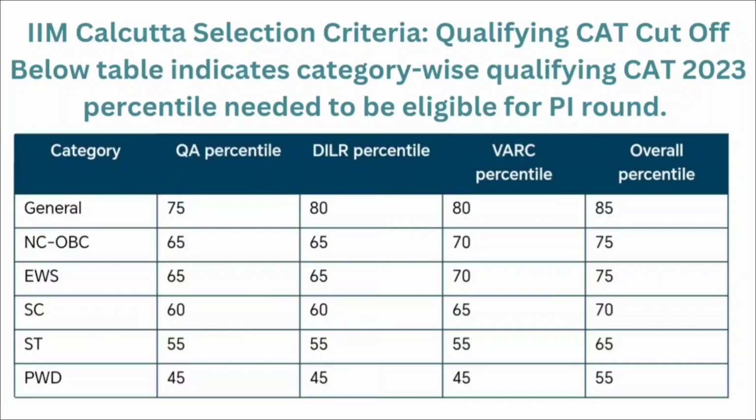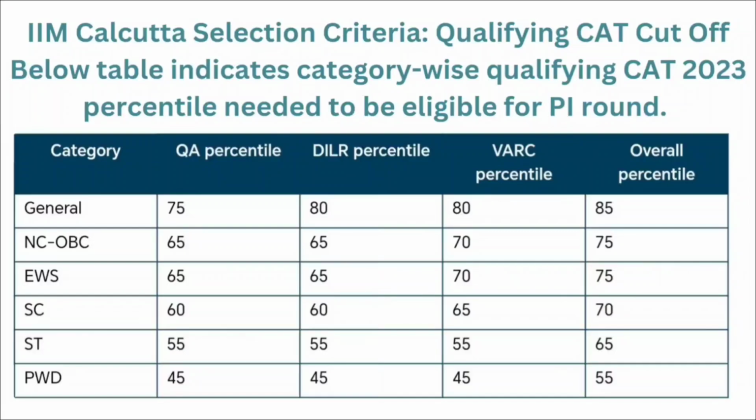For SC category, it is 60 percentile for the quantitative ability and DILR section. For VARC section, it is 65 percentile, and overall you should have 70 percentile in your CAT entrance examination. For ST category, it is 55 percentile for the quantitative ability, DILR and VARC section. And overall you should have 65 percentile in your CAT entrance examination.